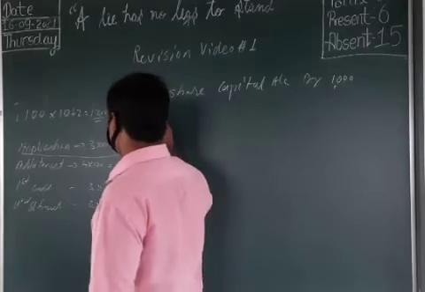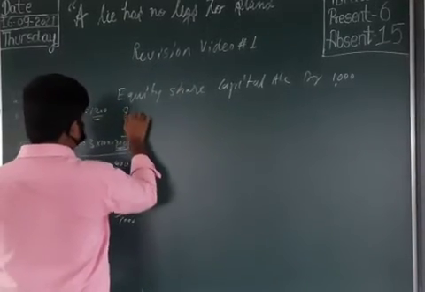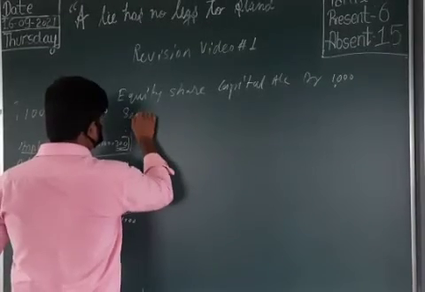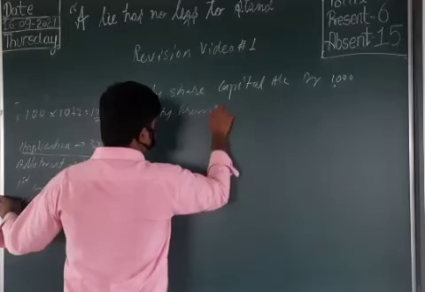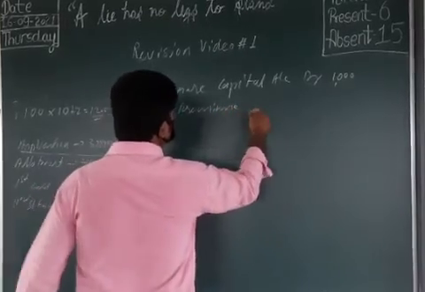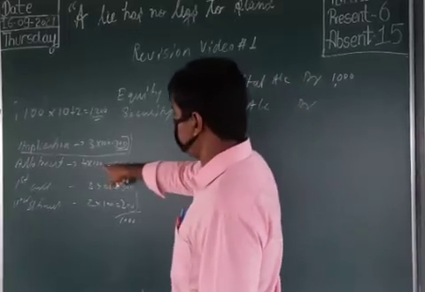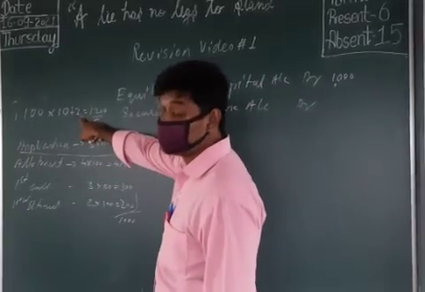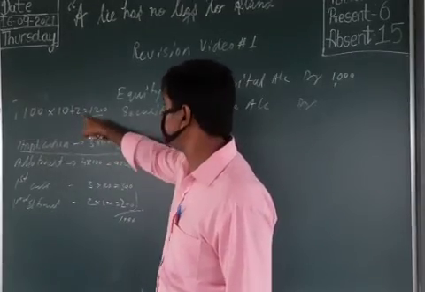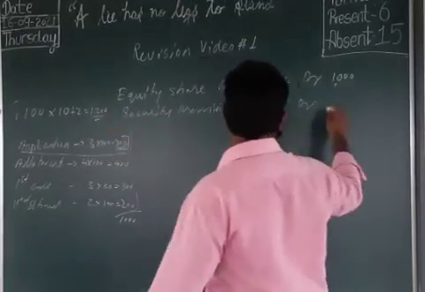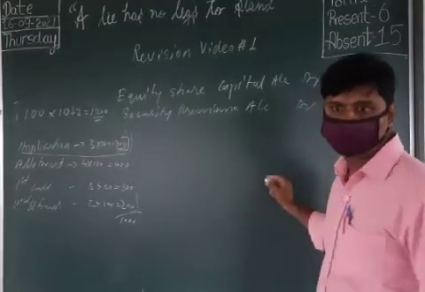Here we write security premium account debit. How much is that amount? Think, 2 rupees only, 2 rupees into 100, 200 rupees. So we write here 200 rupees. Did you get it?